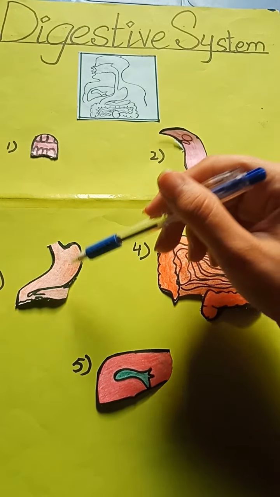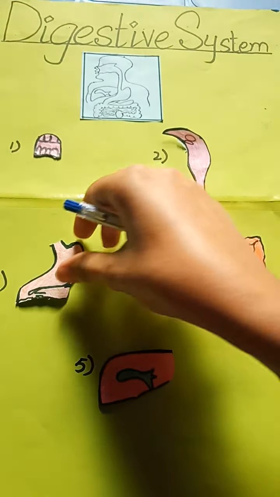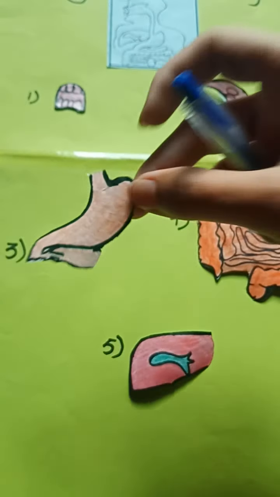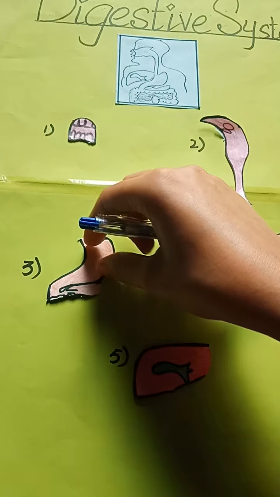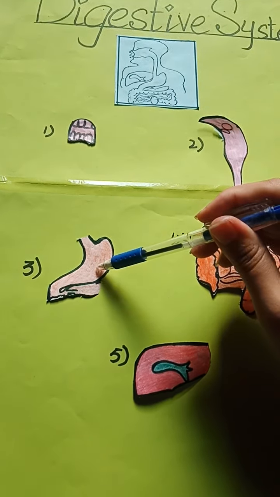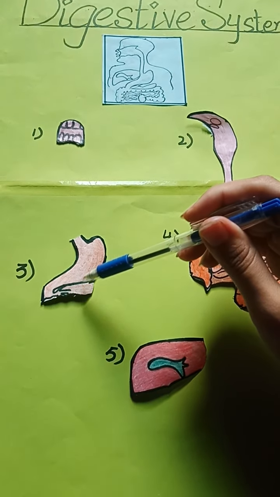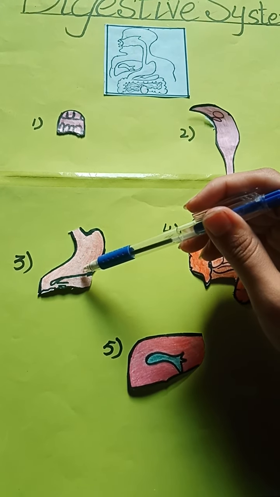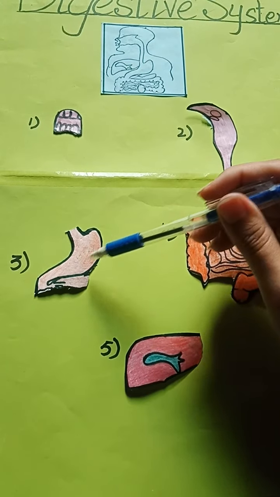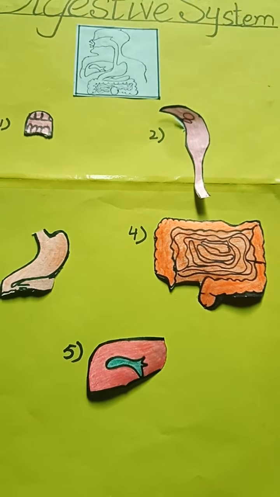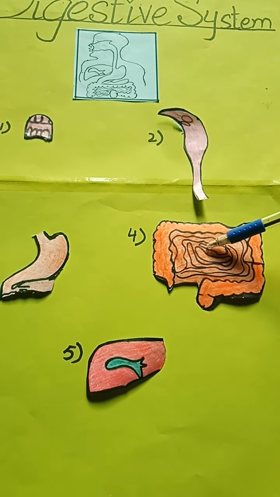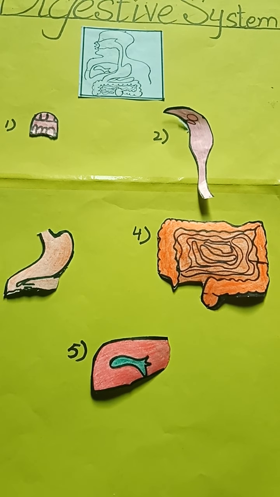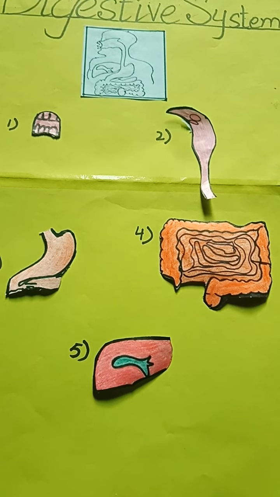From the esophagus, the food comes into the stomach. This is the stomach. The stomach is a large J-shaped muscular bag. Muscular means which can contract and relax. Here the food spends about 4 hours in the stomach. The stomach also secretes digestive juices that help in the digestion of food. From the stomach, our food comes into the small intestine. This is a long tube called the small intestine in our abdomen.